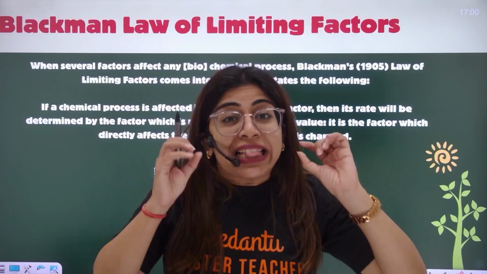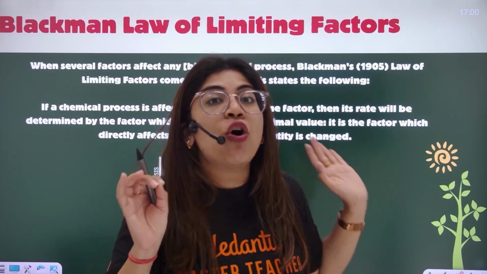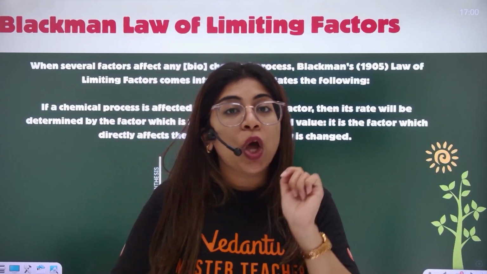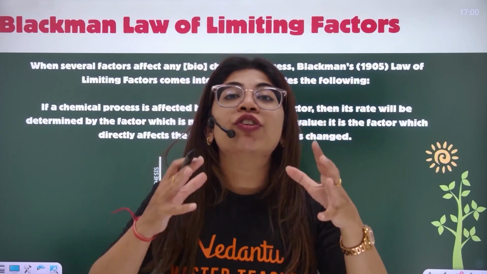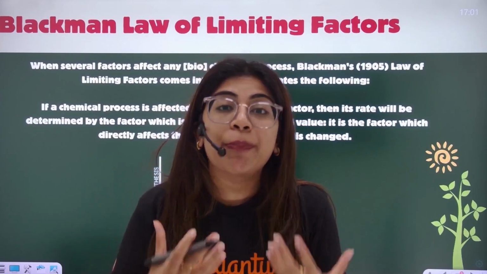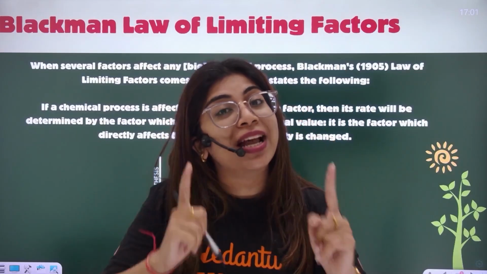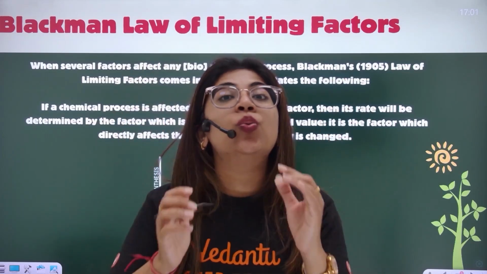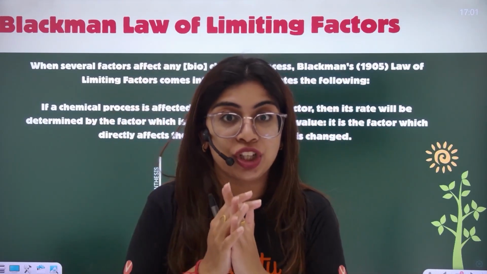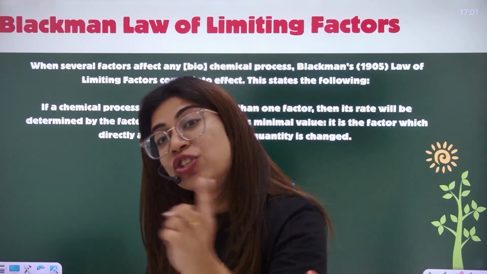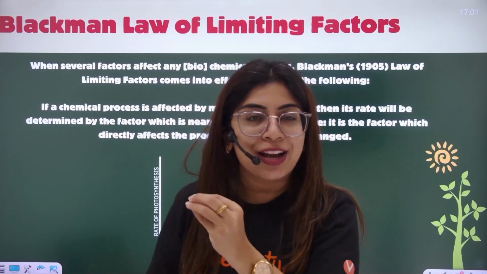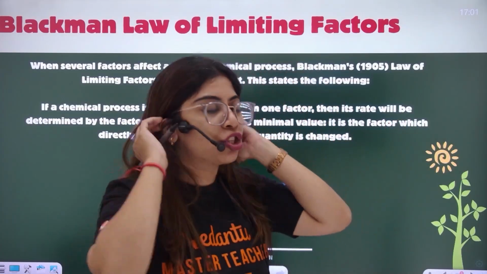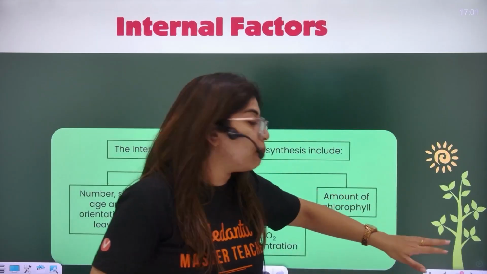So in the same way, Blackman's law of limiting factor, given in 1905 by Blackman, states that when there are multiple factors which are affecting a single pathway, a single process, then who is going to decide the rate of the reaction? The one ingredient, the one factor which is present in the limiting concentration, which is less in concentration, is going to decide the rate of my reaction. So in this topic, we're going to discuss a lot of factors we've dealt so far. One of a very important one.